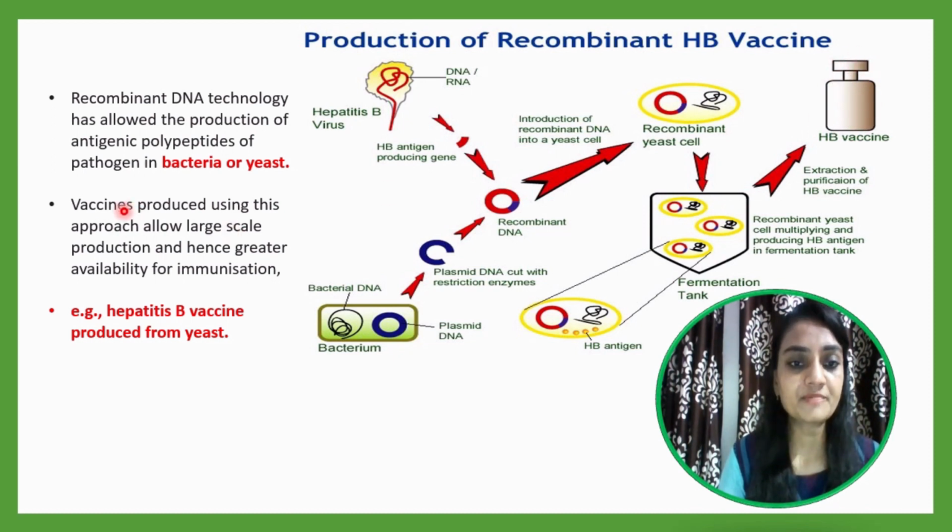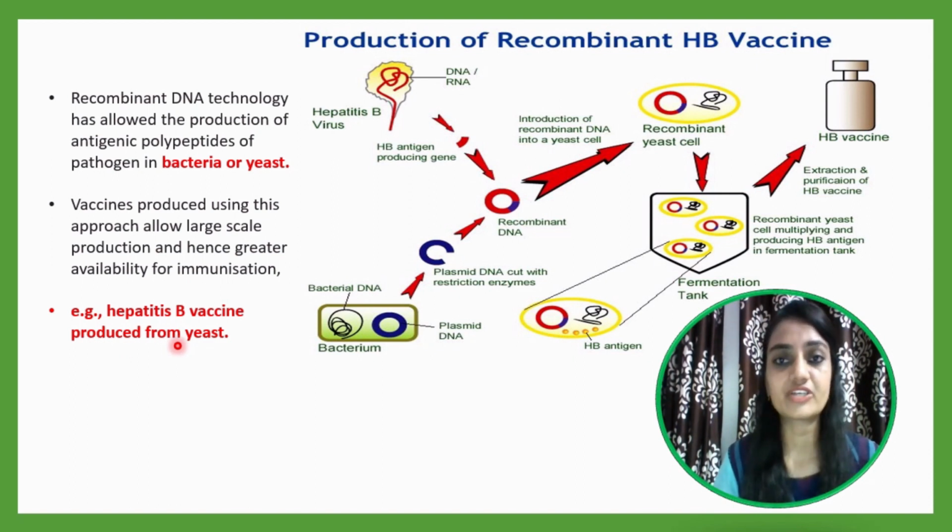Now, vaccines produced using this approach allow large scale production. Okay, and that's why they can fulfill the demand, and hence greater availability of immunization. One example of such a production is the hepatitis B vaccine, which is produced from the yeast cell. So in this way, recombinant DNA technology is very useful for vaccination.